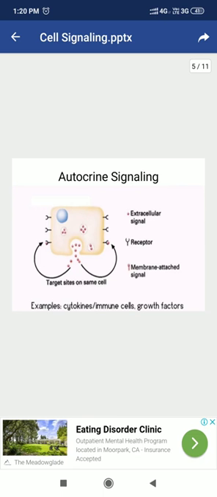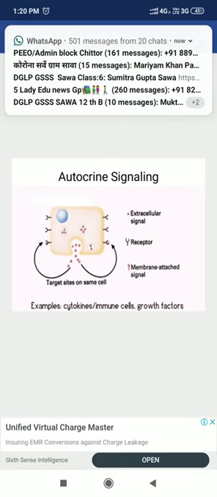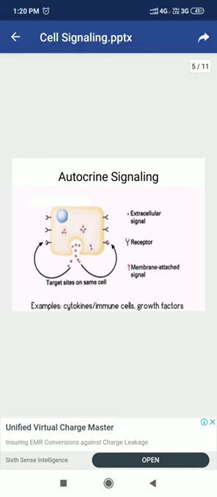The interaction between the ligand molecule and its cell surface receptor is just like the interaction of a substrate with its enzyme, and the interaction is actually a weak interaction. Weak interaction means the signal molecule binds to the receptor either by ionic bond, hydrogen bond, or hydrophobic interaction, but not by covalent bond. When it binds to the receptor, there will be a change in the conformation of the receptor, and that change is transmitted to the inside.